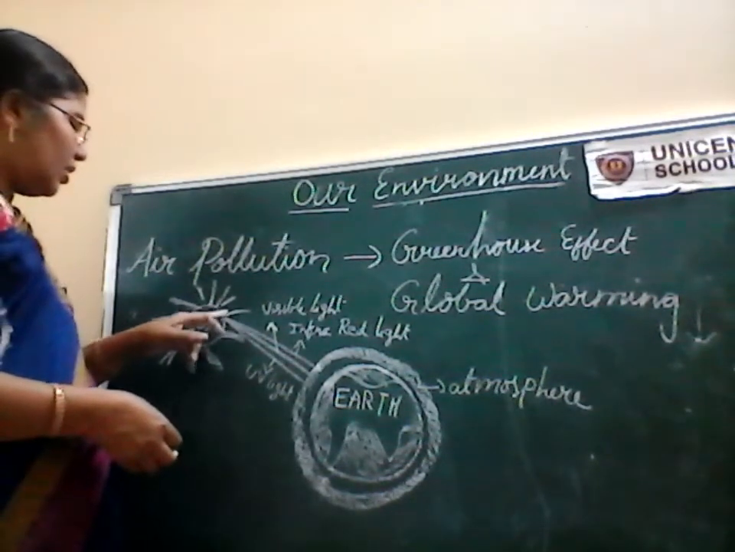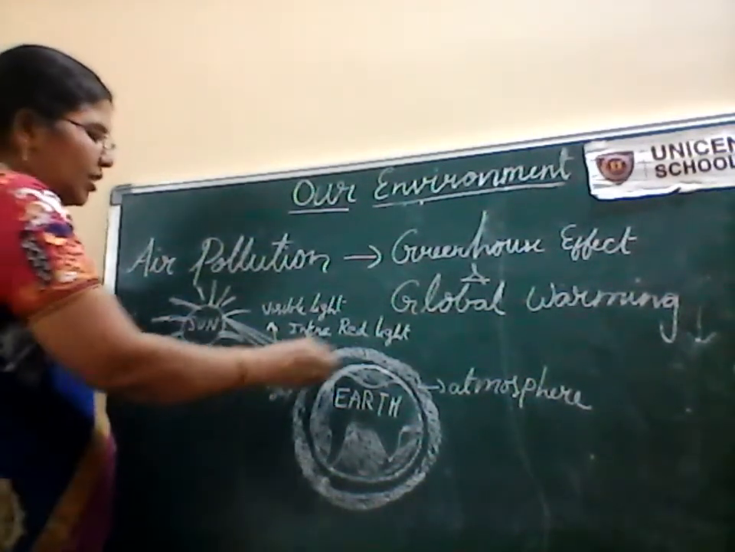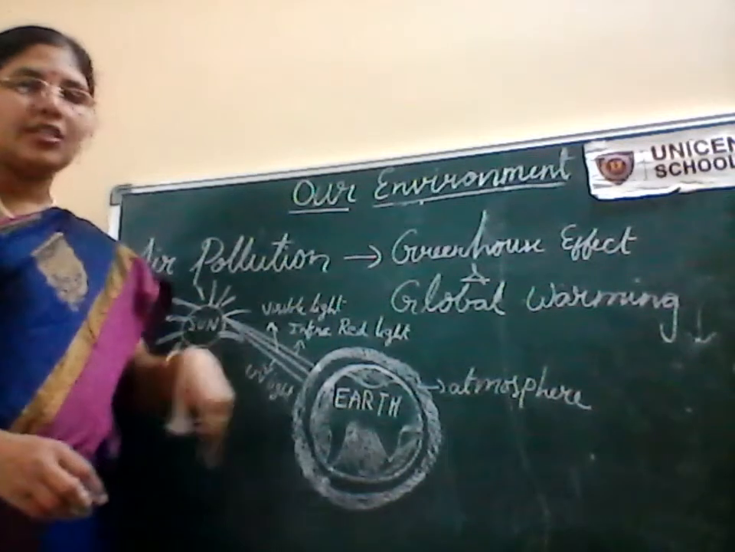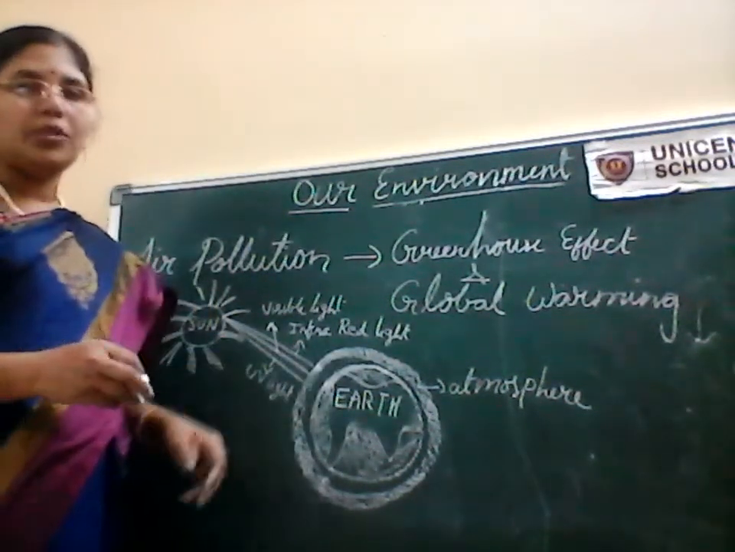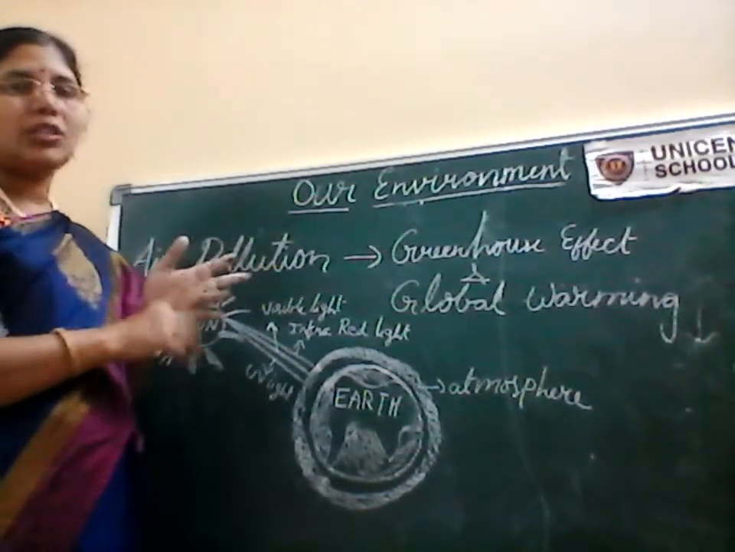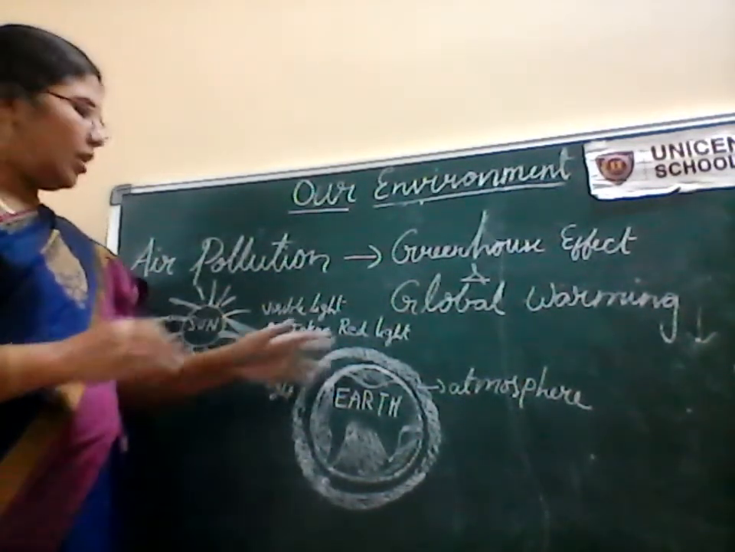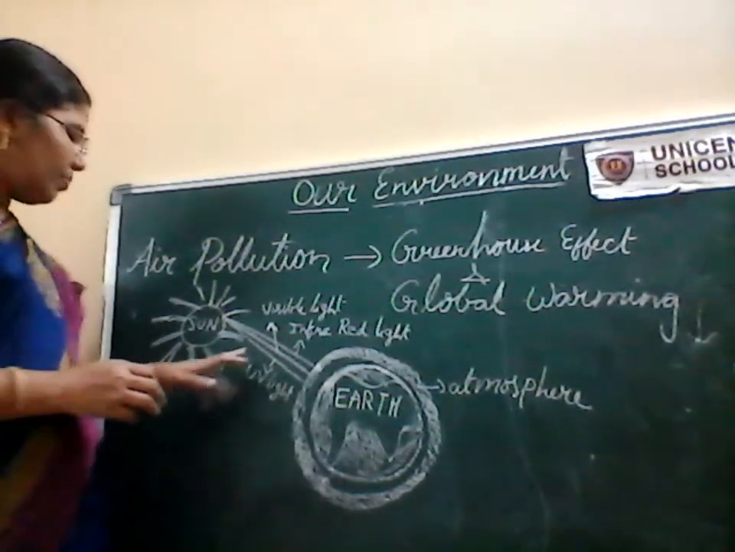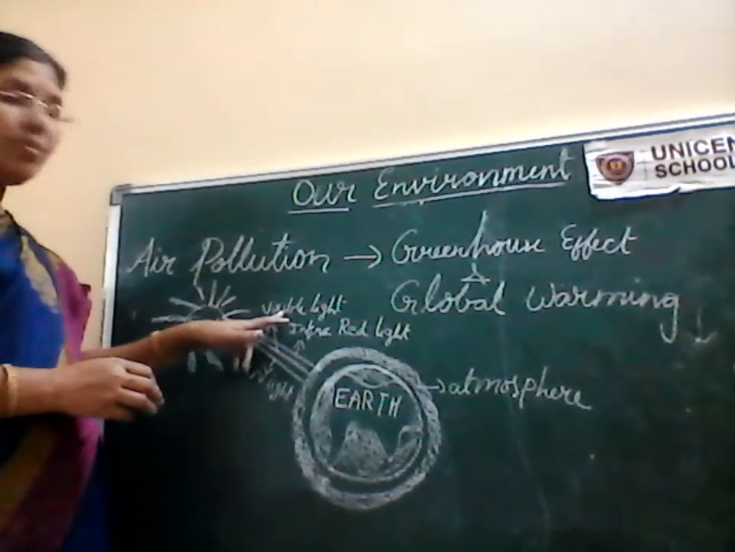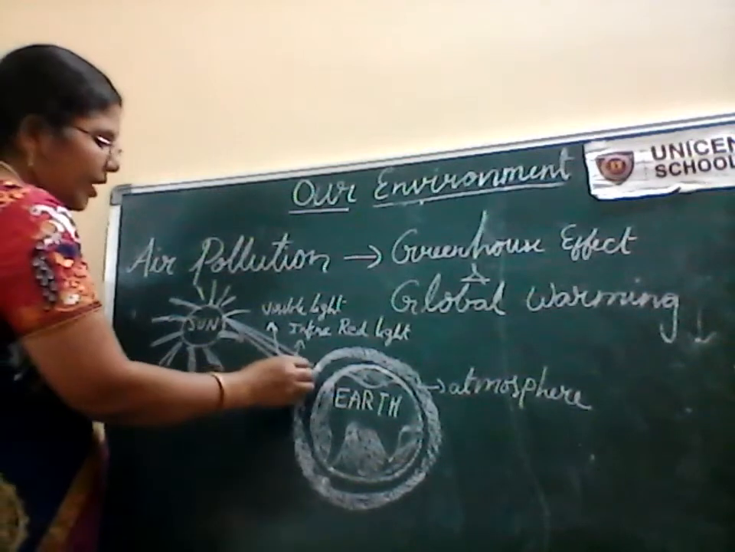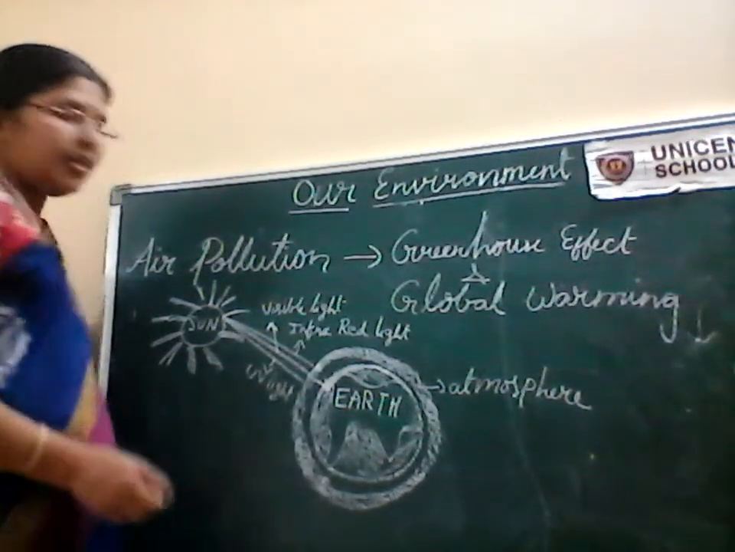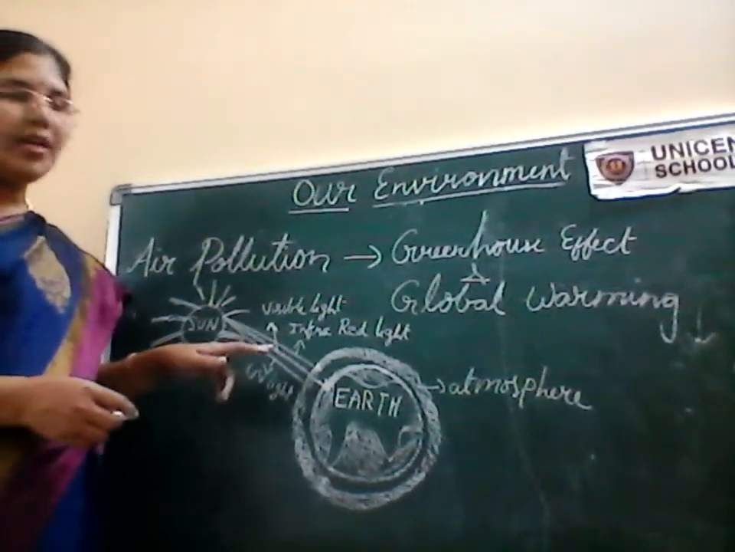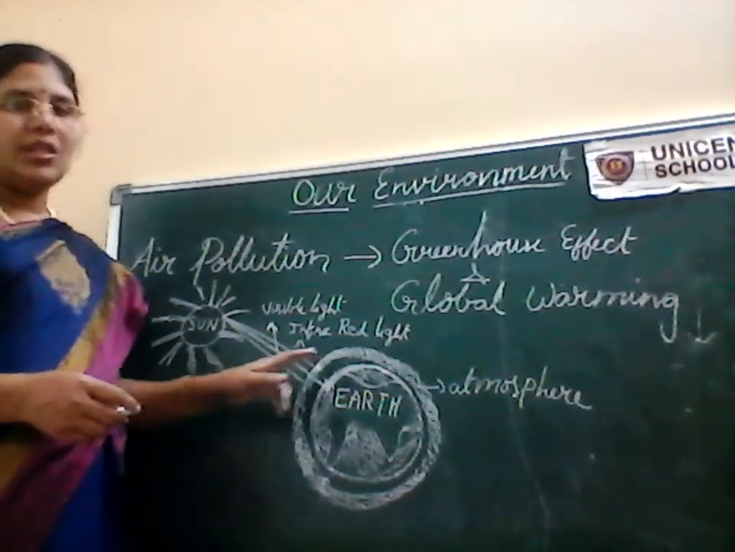Now these three rays reach the earth, and the earth is surrounded by a thick blanket of air called the atmosphere. In this atmosphere we have oxygen, carbon dioxide, nitrogen, everything. The main role of the atmosphere is to protect the earth from ultraviolet rays and infrared rays. Visible light is not harmful, so visible light directly reaches the earth. The atmosphere allows the visible light, but the ultraviolet rays and infrared rays are blocked by the atmosphere.